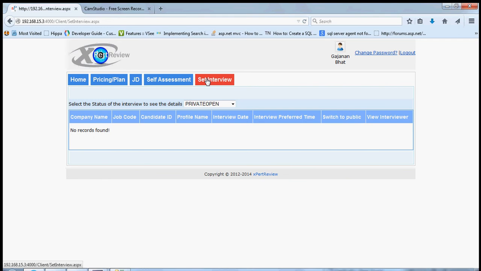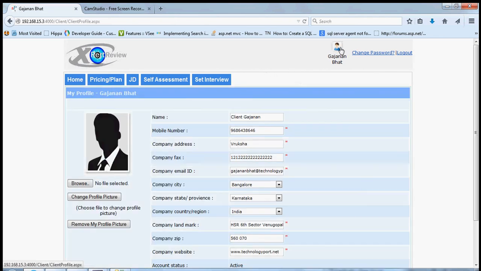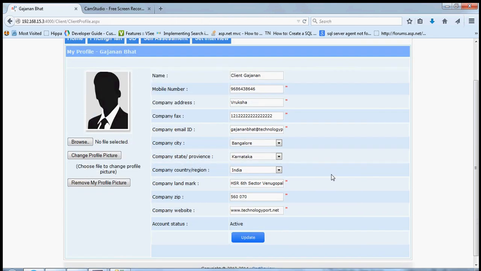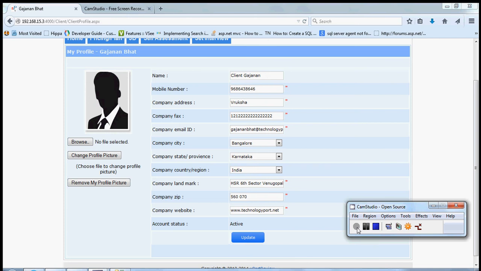Internal expert is the expert who will be registered through our portal under your profile. To edit your profile, click on the profile image here and you will see all your details. You can upload your image and you can change only a few fields like the address, the zip code, the country and state. You can update your profile as and when you wish.